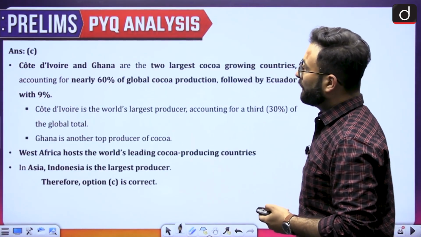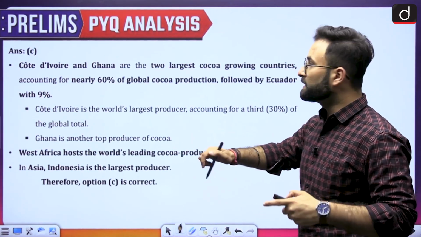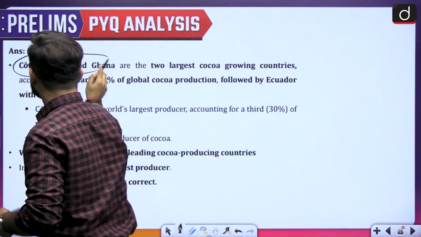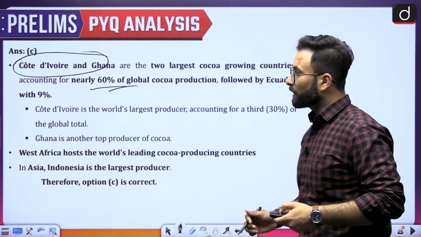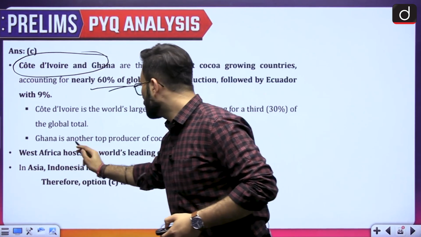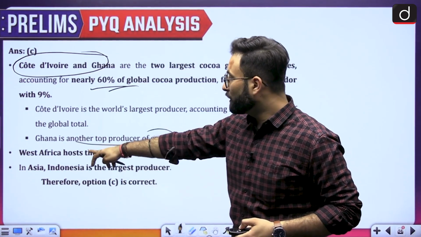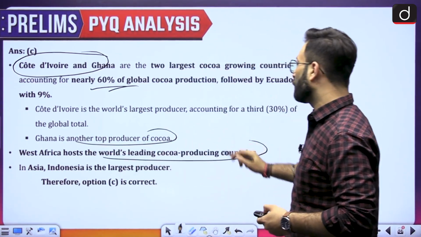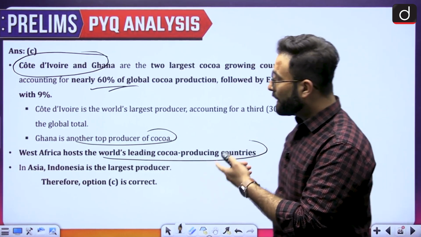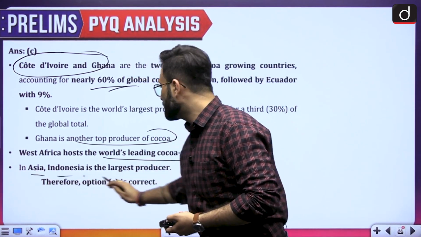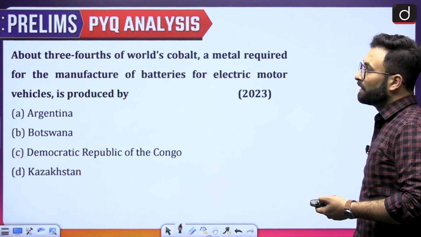Now moving further, you can go through this particular explanation. We have already seen that these are the two countries accounting for nearly 60% of the global production, and Ghana is another top producer of cocoa. Western Africa hosts the world's leading cocoa producing countries, and in Asia, Indonesia is the largest producer, which we have already seen.